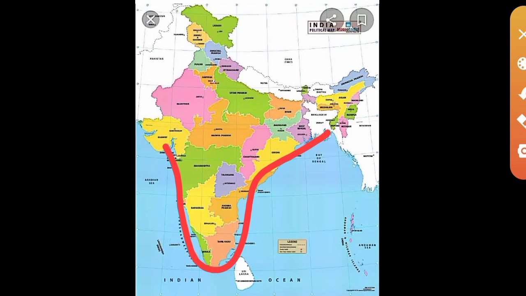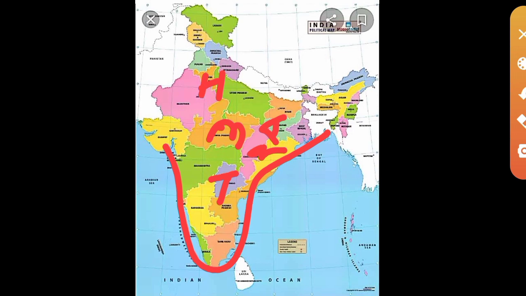Telangana is here in the south, then Madhya Pradesh, then here Haryana, and Jharkhand, here Chhattisgarh. So these are the states which do not have any international boundary or the coastal region.